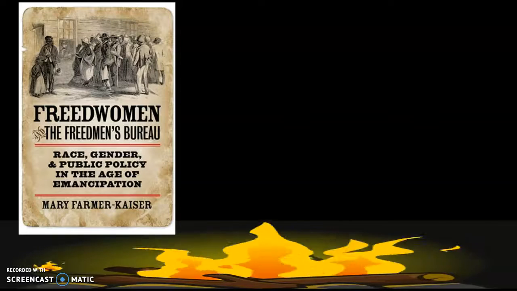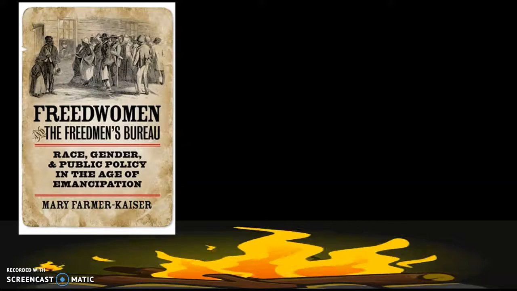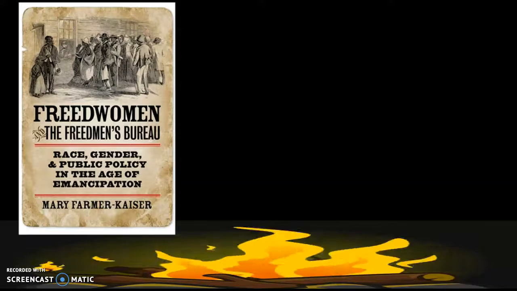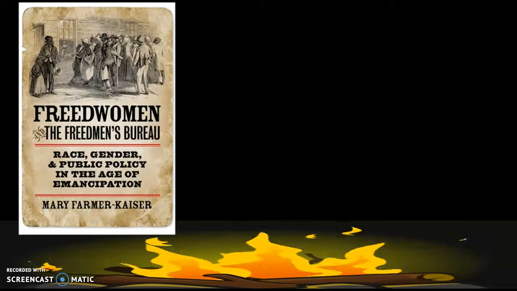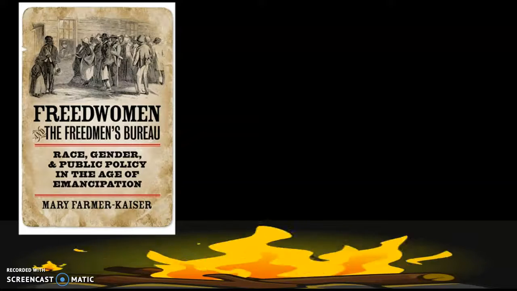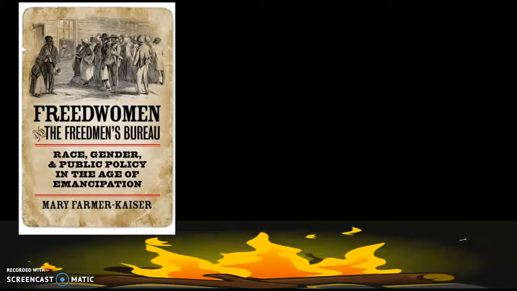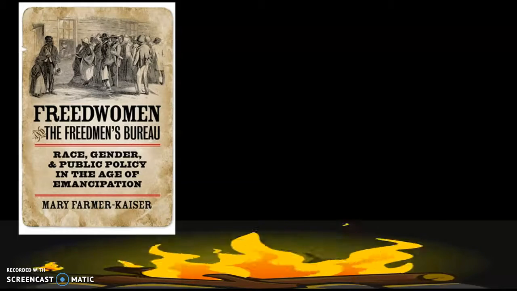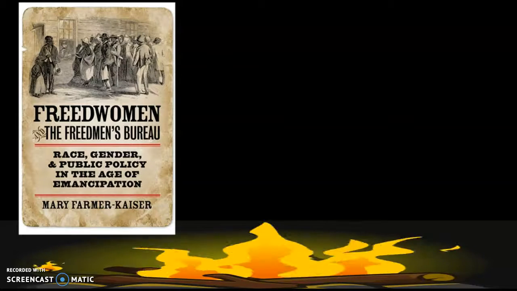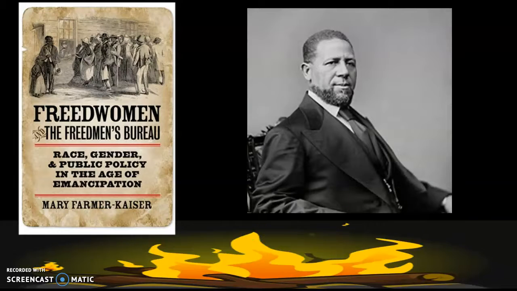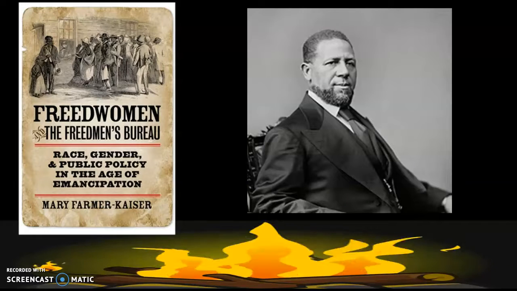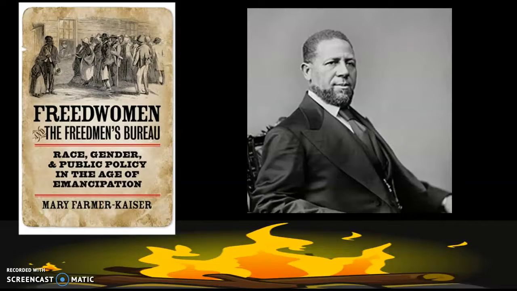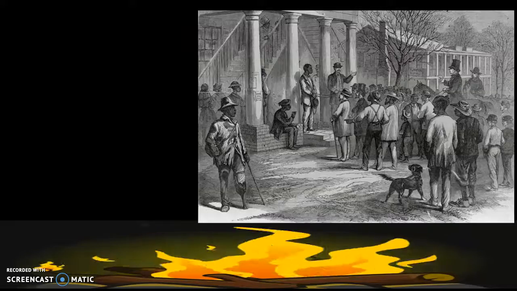But let's talk about some things that happen. So we have the Freedmen's Bureau, which is a government group that is set up to help newly freed slaves integrate themselves into society by helping them find jobs, trades, homes, things like that. We get the first African-American politician to be elected to the Senate, and his name is Hiram Rhodes Revels. He's very important in American history.